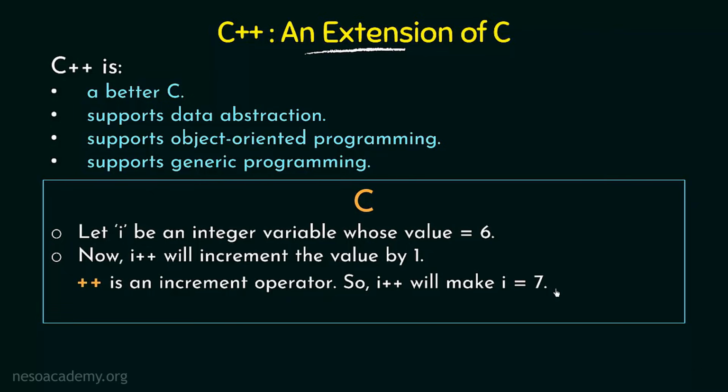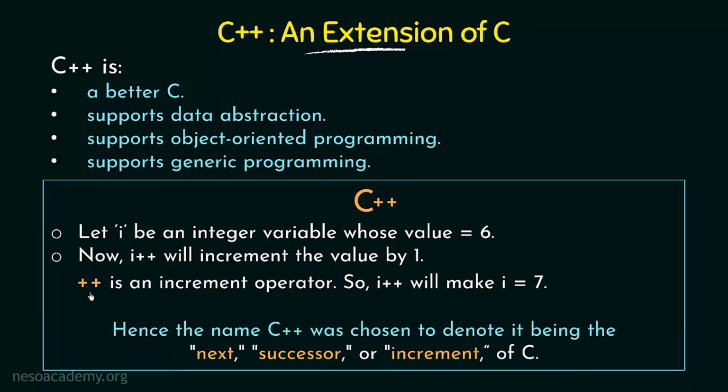Now why are we discussing this? We are discussing this because I want to emphasize the fact that the term C++ was coined because of this particular reason. We saw that plus plus is an increment operator, and because of that C++ was chosen to denote it being the next, or the successor, or an increment of the C programming language. So we said that C++ is an extension of C, and the name C++ was chosen in order to denote that it is the next or the successor or an increment of the C programming language. That is why I wanted to discuss this small example, to tell you why this plus plus is there after this C, making it C++.